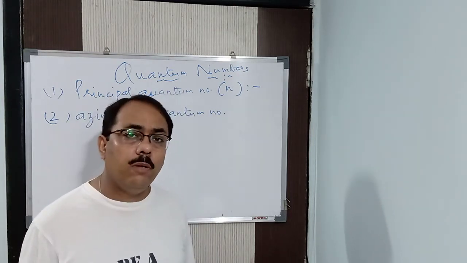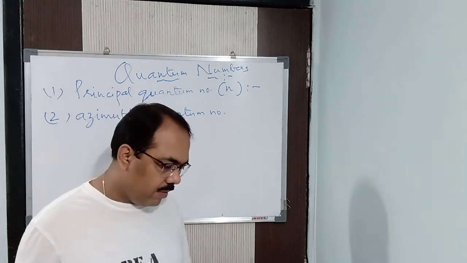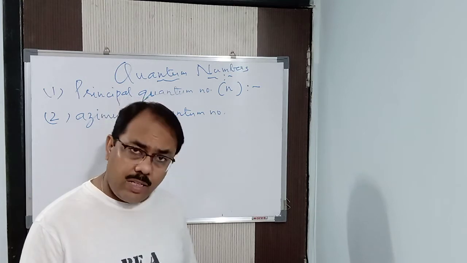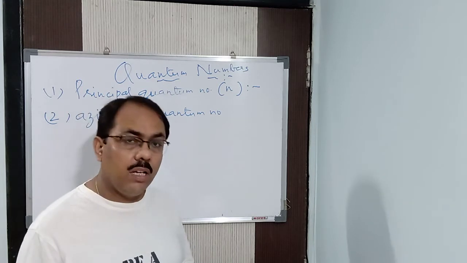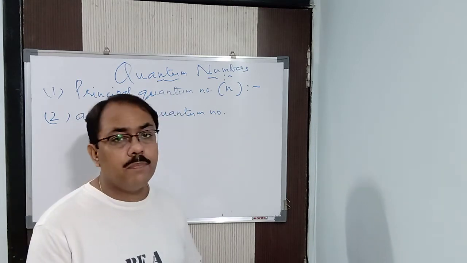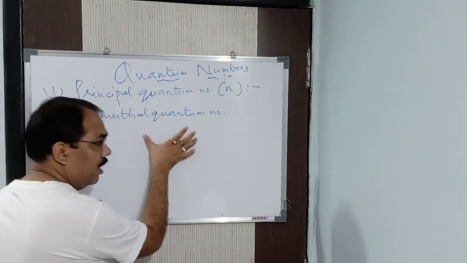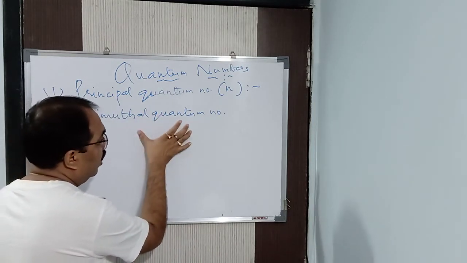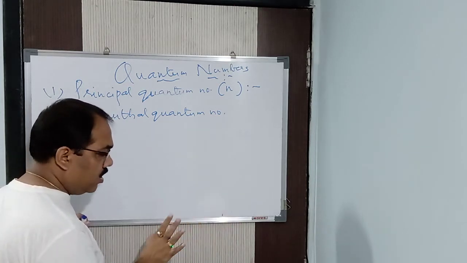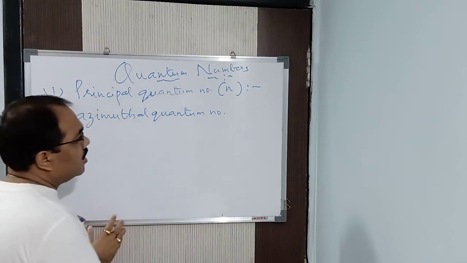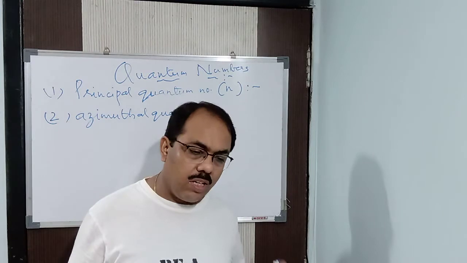Apart from azimuthal quantum number, we also call it the secondary quantum number, because this is principal, so this is secondary. Then next is the angular momentum quantum number. You will see that we will be finding out the angular momentum of an electron in a particular subshell. Or the subsidiary quantum number. What I said: azimuthal quantum number, secondary quantum number, then angular quantum number, that is, we find the angular momentum of a particular electron in a given subshell, and we also call it the subsidiary quantum number. So there are several names for this particular quantum number.